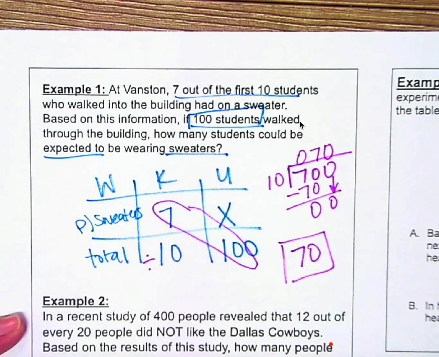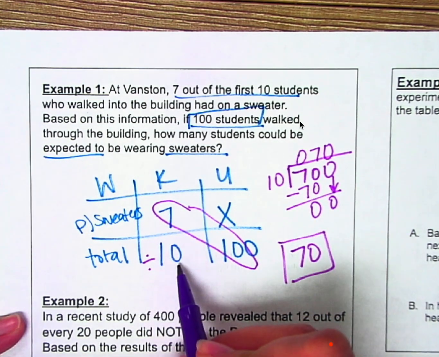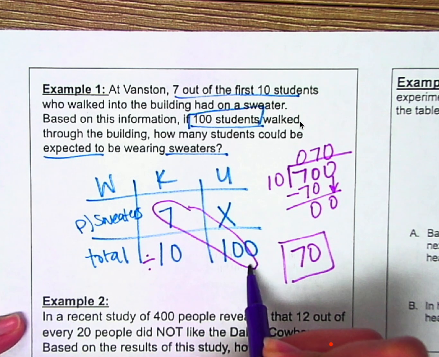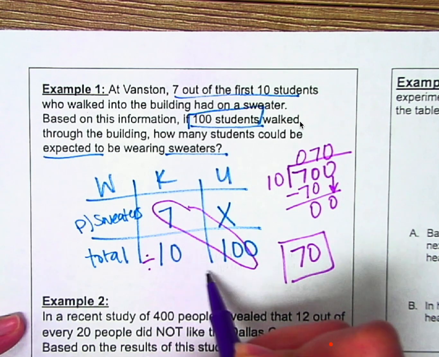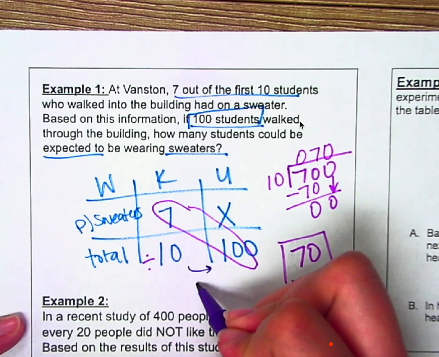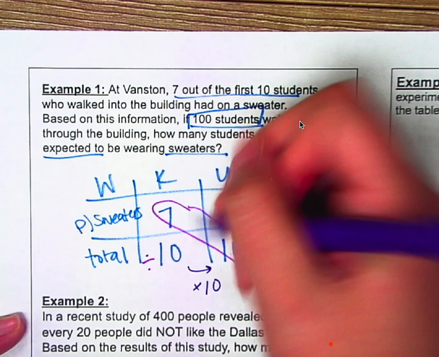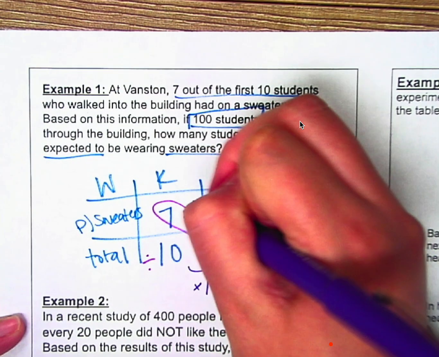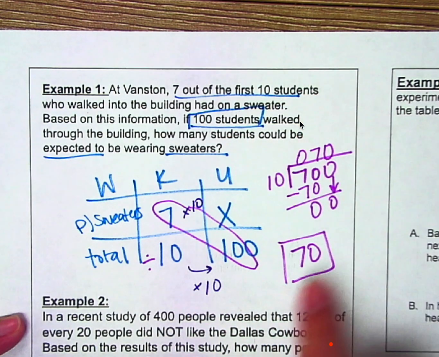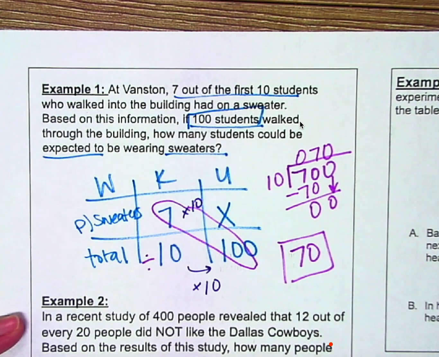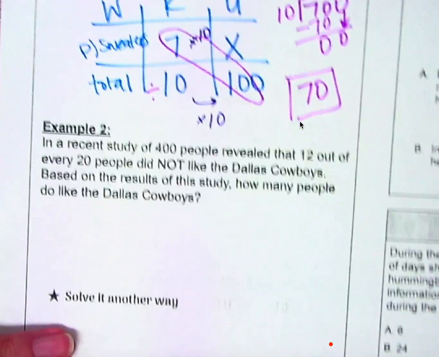Now, if I were to find the relationship, I'm trying to see what number to multiply to get to 100. So 10 times 10 is going to give me 100. Whatever you do to the bottom, you have to do to the top. So 7 times 10 is 70. I still get the same answer. Okay, let's look at example 2.